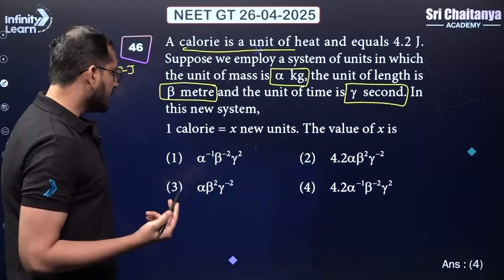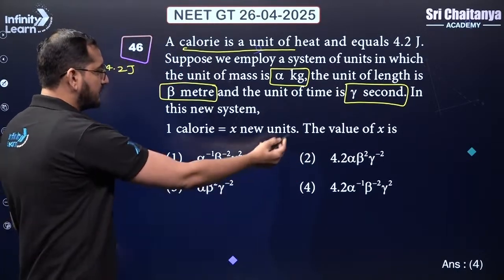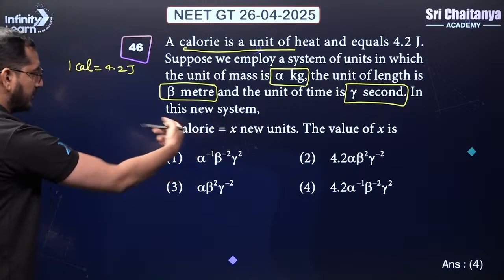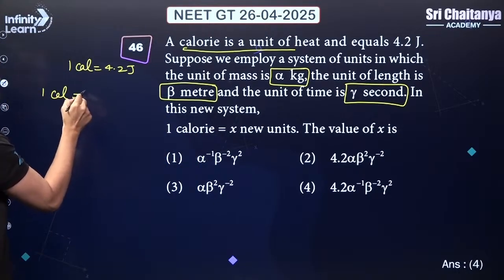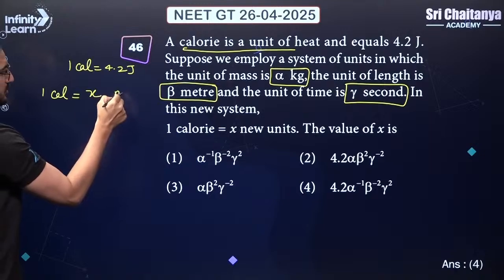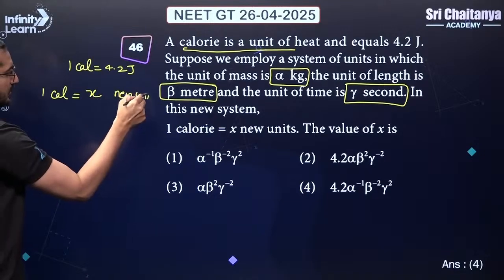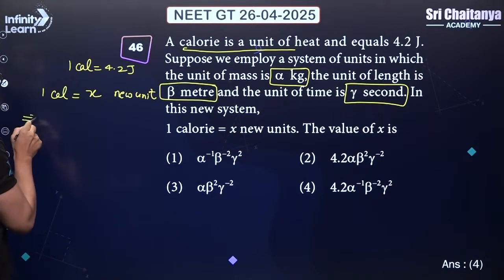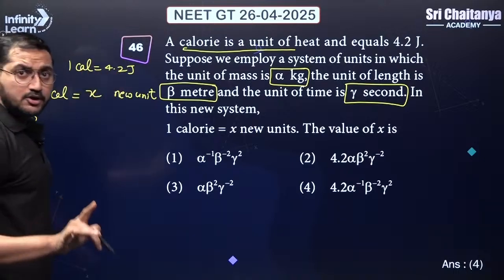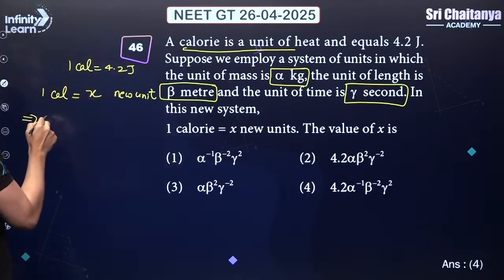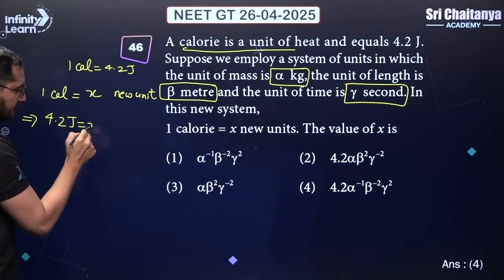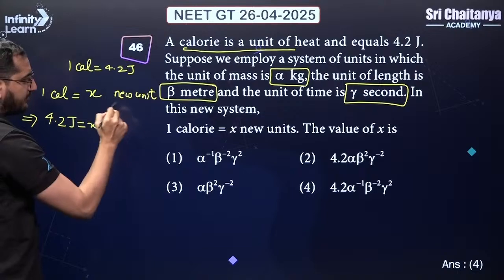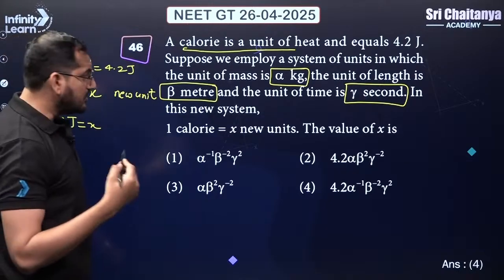So how we have to do it is, let us start from this equation. We can write that 1 calorie is equal to x new unit, right? Now we know that 1 calorie can be written as 4.2 joule. Instead of calorie, I am writing here 4.2 joule. X I will copy as it is. Now I have to put here new unit, right? So what is the method?